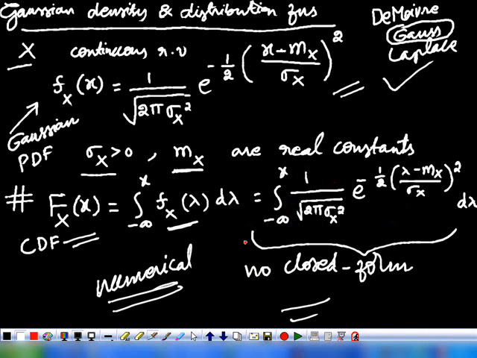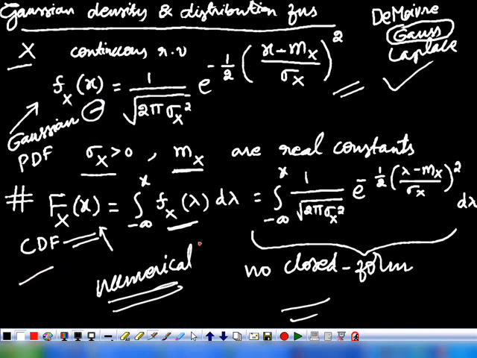For that purpose, we define a new function and try to find this Gaussian CDF. So from the Gaussian probability density function we can evaluate the Gaussian cumulative distribution function.